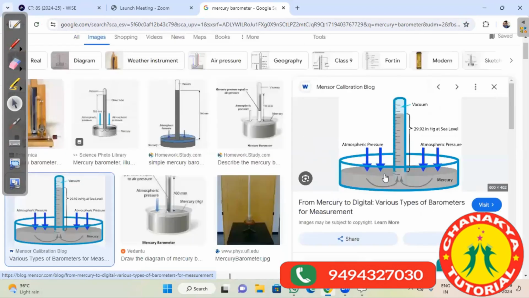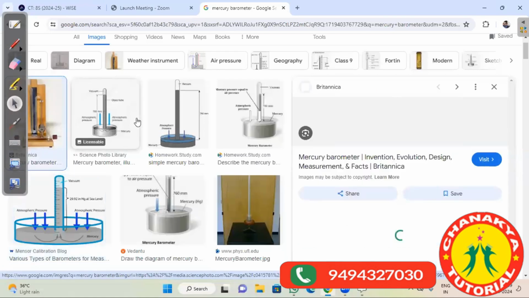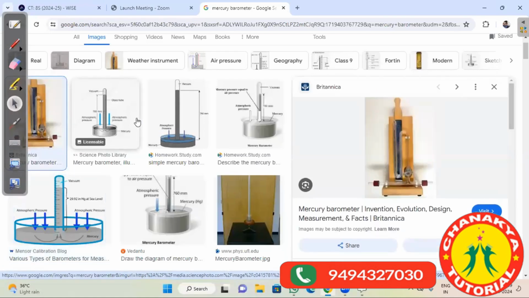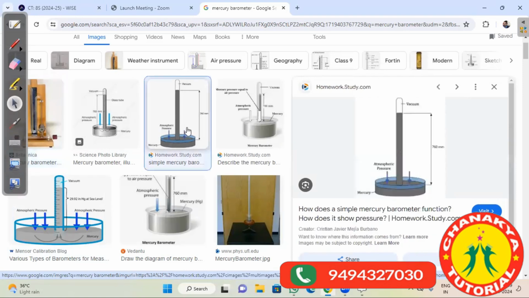This is a general experimental look to understand, and this is the actual apparatus. If you observe this one, this is an actual apparatus which shows a mercury barometer to measure the atmospheric pressure. Okay, so you can use this mercury barometer to measure atmospheric pressure, and how it works you can understand over here.